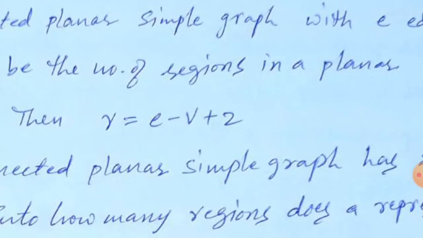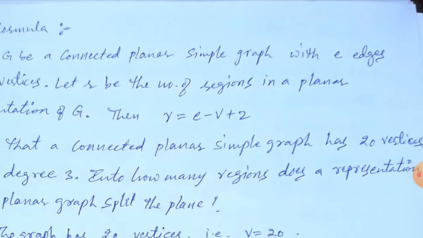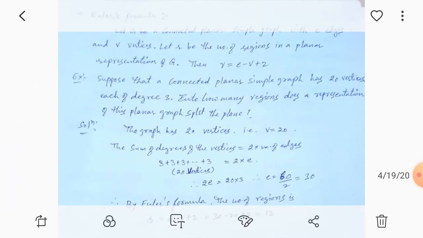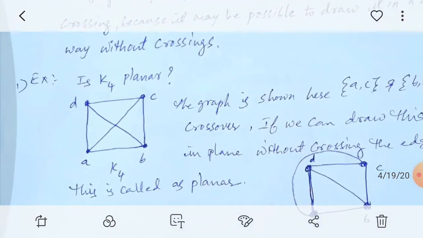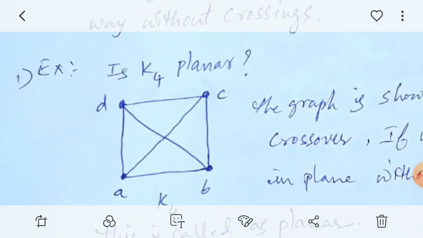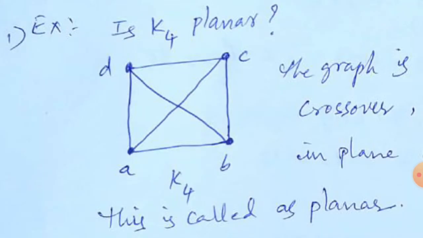Now what is R? R is nothing but regions. For example, if you take the previous one, observe this graph. A region means a closed boundary enclosing an area, and that area is called a region.